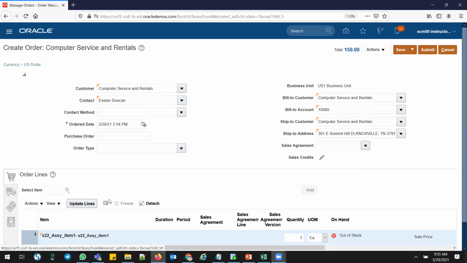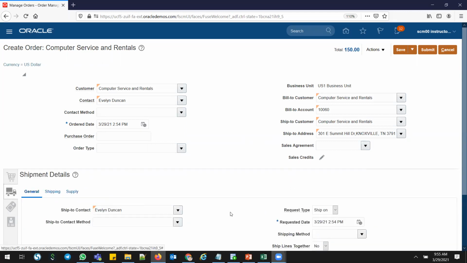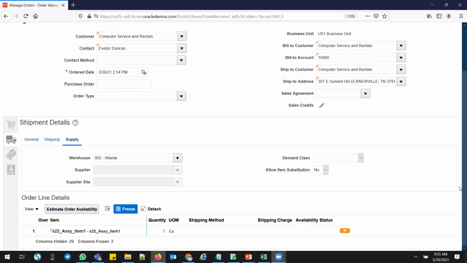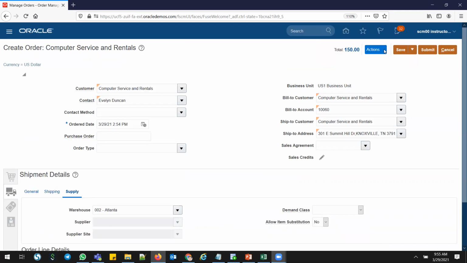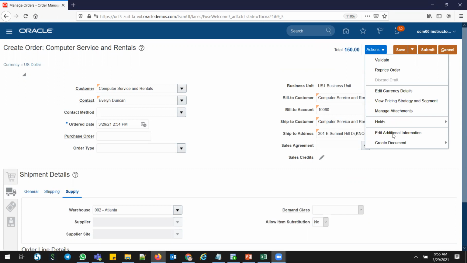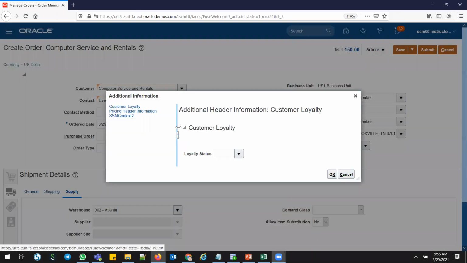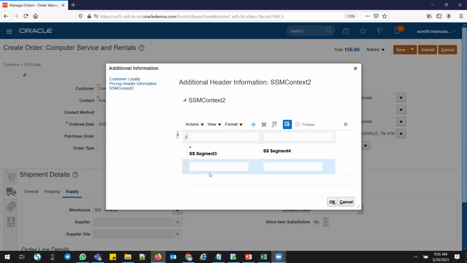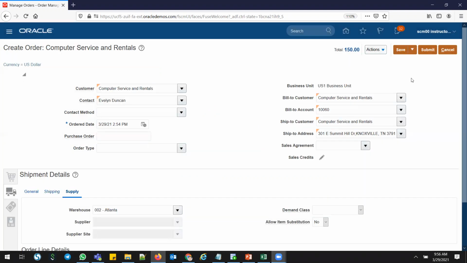And I'll go to shipping details, and I'll give tomorrow's date, and go here, shipping, and I'll go for supply. I'll give my warehouse 002, where I'm going to manufacture it. Okay, and yeah, I think this is because this is the Vision instance, most of the people are utilizing it. Someone has created an extended flexfield as mandatory. I'm going to fill some details for that. This is the extended flexfield. Someone is testing this, and save.